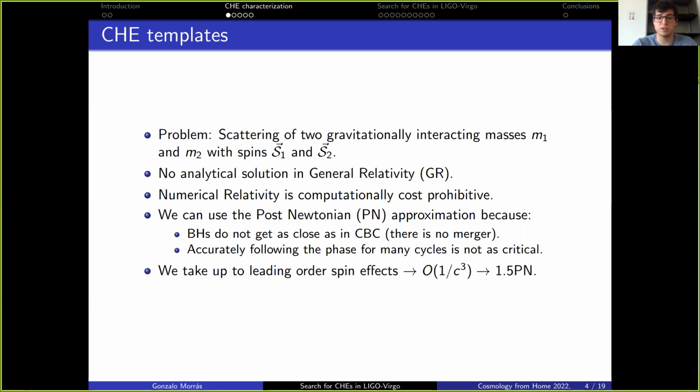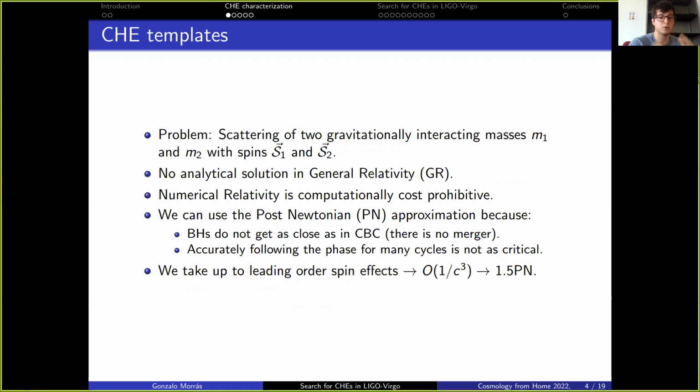In our case, we can use the post-Newtonian approximation because in close hyperbolic encounters, black holes do not get very close, not as close as in the compact binary coalescence case, where there is a merger and a ringdown. And also, since close hyperbolic encounters only pass through periastron once, and we are going to use machine learning methods to find these events, accurately following the phase for many cycles will not be as critical. We will only want to capture the main phenomenology.